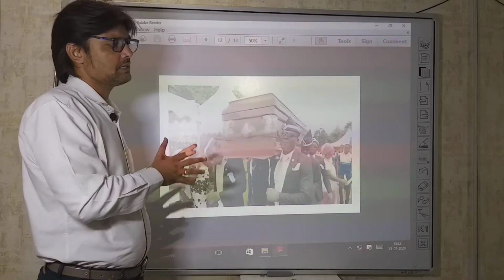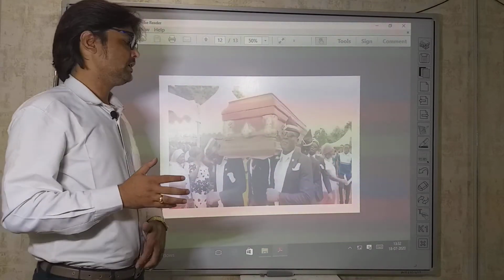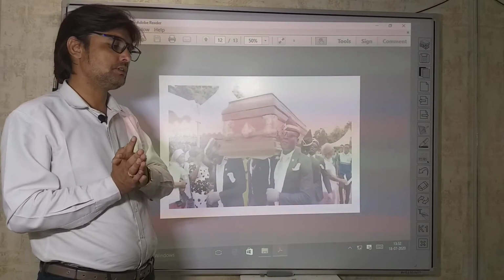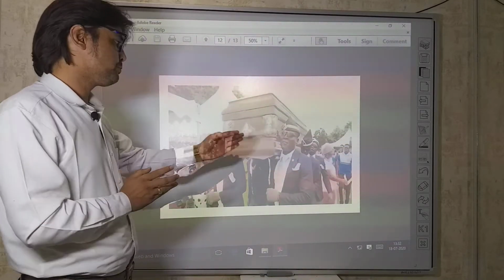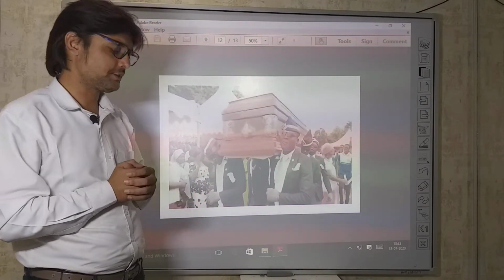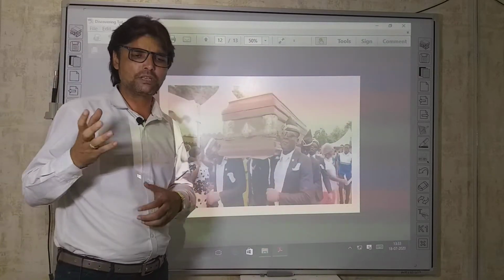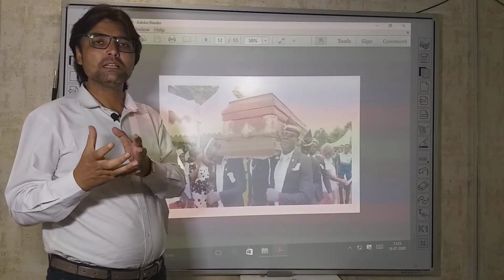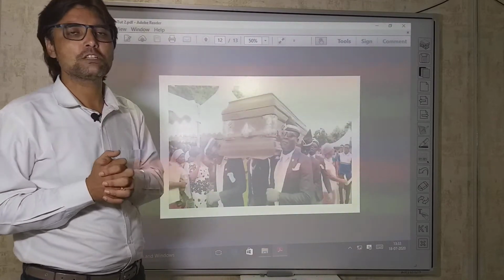The people who carry the coffin box of a dead body to the burial ground or burial place are known as pallbearers. Okay, and some other fellows who carry a load, a burden, are also known as pallbearers.